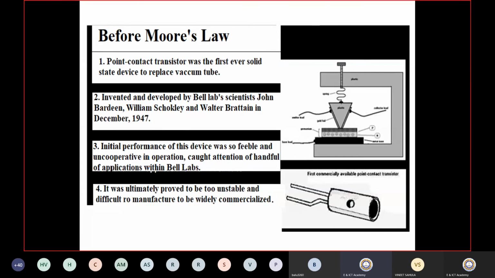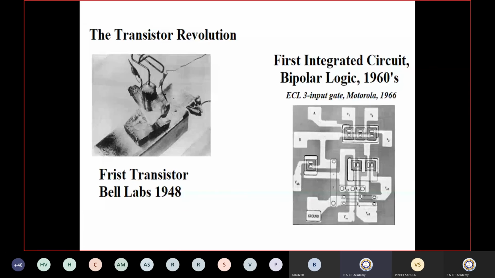You can see here the next generation of electronics, the transistor revolution in 1948. So this is the first transistor, and the concept of FET came into the picture. This is a very old picture from Bell Labs, and the first integrated circuit in the 1960s. You can see the picture here. So this gives a platform for the next generation of electronics.